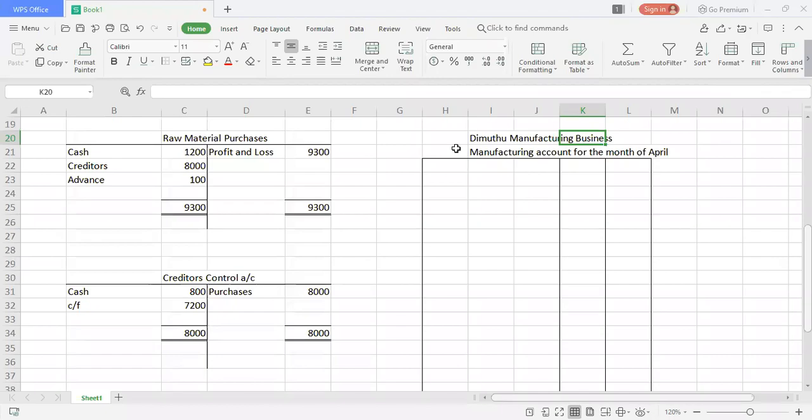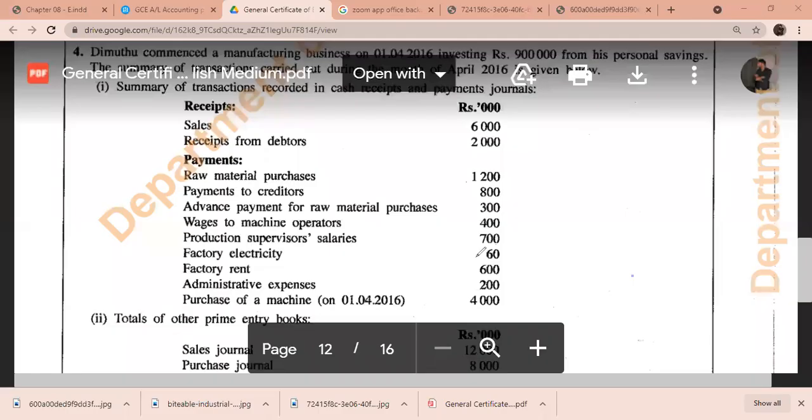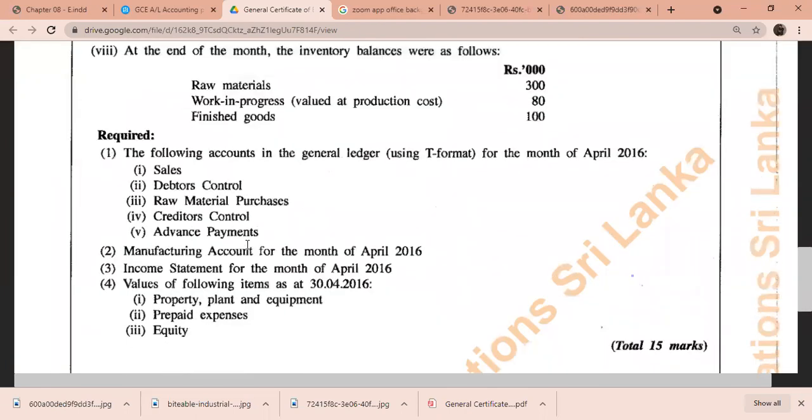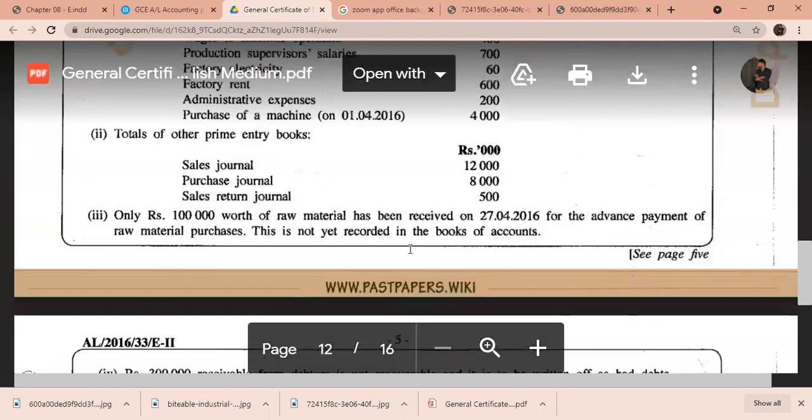So let's move on to the second adjustment of this question. What did they ask? What is the examiner expecting from you? Manufacturing account for the month of April. Now you need to know this is for the month of April, which means it's only for 1 month they are particularly asking. So you'll be very concerned when you are taking the rates. You should not take for 1 year.